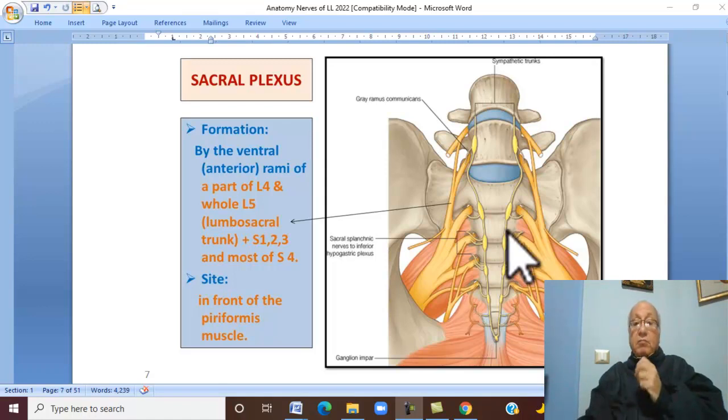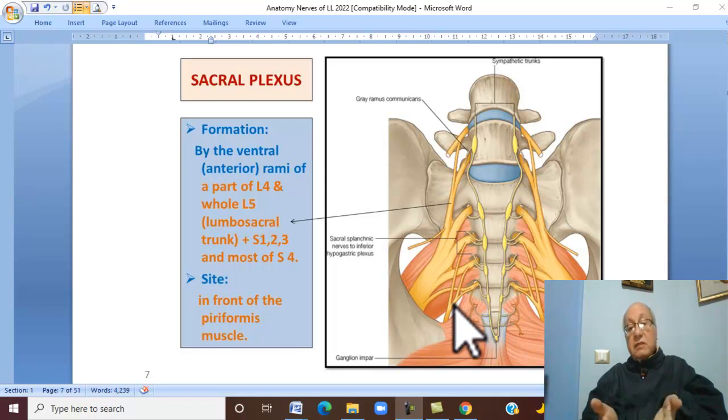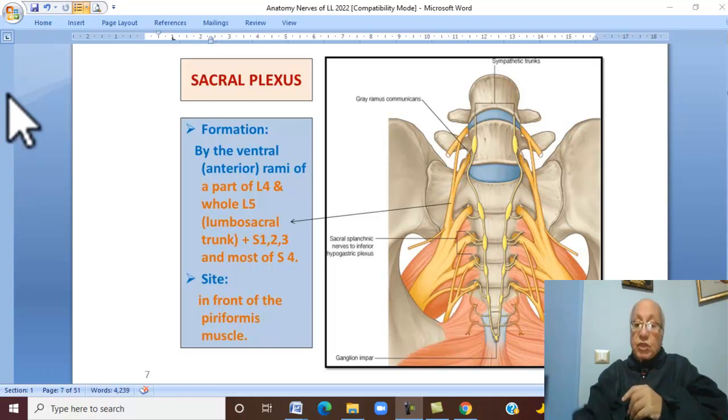Because the lower part of L4 shares in the formation of the sacral plexus, while its upper part shares in the formation of the lumbar plexus, and the same for S4, its upper part shares in the sacral plexus and its lower part shares in the coccygeal plexus. Therefore, S4 and L4 are called nervus furcalis. Nervus furcalis is a link between two plexuses.